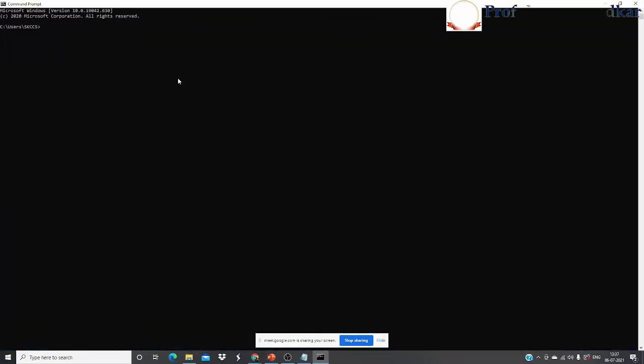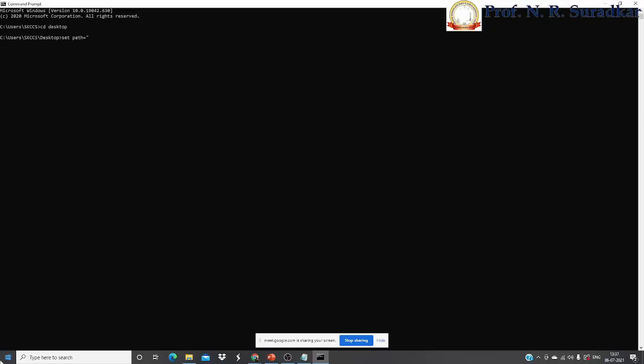After opening the command prompt, we have to set a path. Before setting a path, we have to change the directory because we store the program on desktop. That's why we have to change the directory. After changing the directory, we have to set a path where our program is stored. The program I stored on desktop, that's why I'm setting the path here.